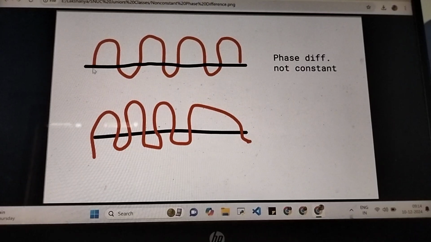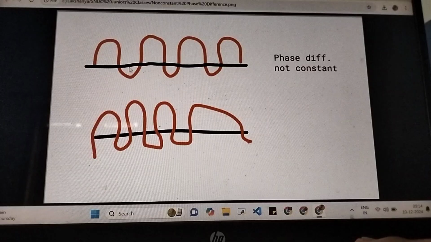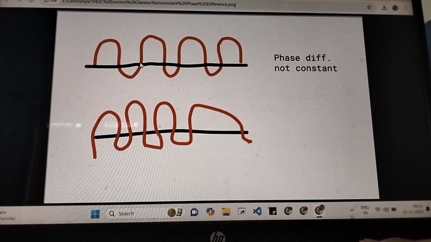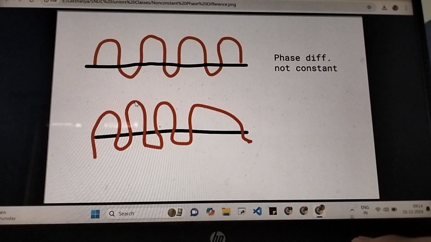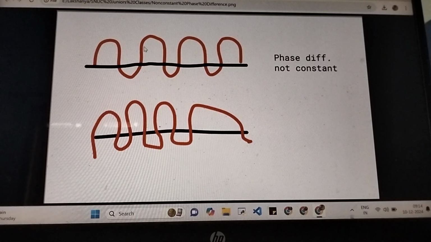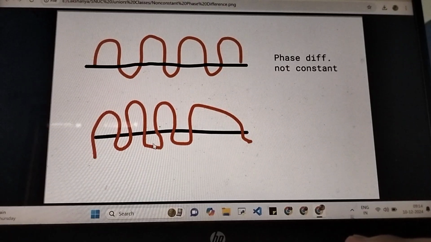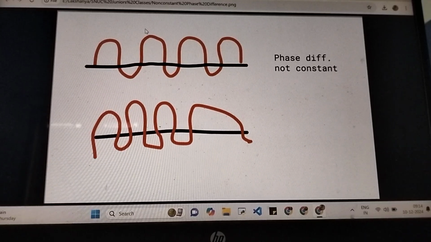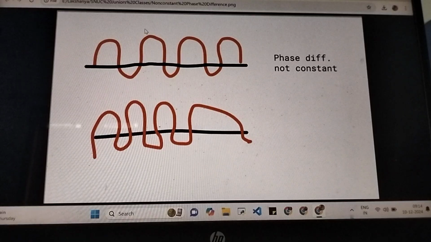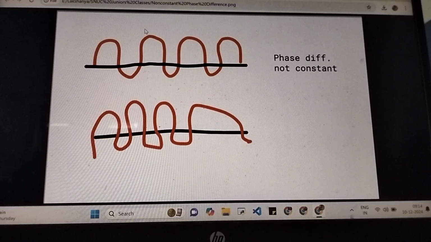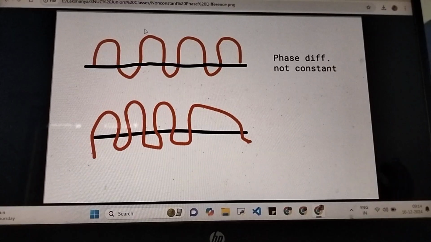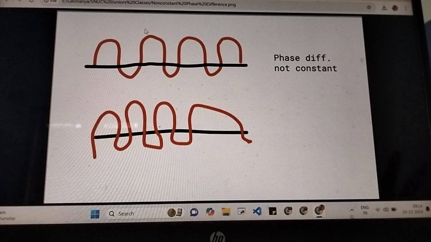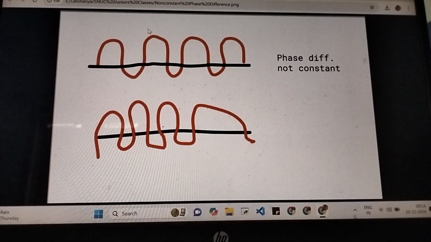So the phase difference at this point was pi by 2, here the phase difference is 0, again here it becomes pi by 2. At this point this wave is at plus pi by 2, this one is at 0, again there is a pi by 2 difference. Here at this point in time, this wave is at plus pi by 2, this wave is at minus pi by 2, so you have a phase difference of pi. So there is not only a phase difference, but the difference does not remain constant. At one point the difference in phase is pi by 2, at one point it is 0, at one point it is pi, and so on. Of course this is a very rough diagrammatic representation. It's not to scale, there's nothing mathematical about it, but you get the idea.